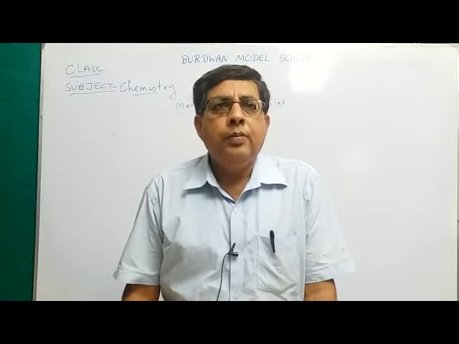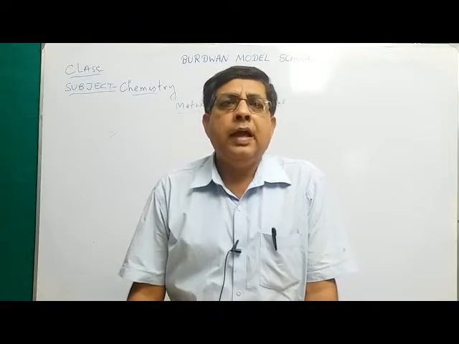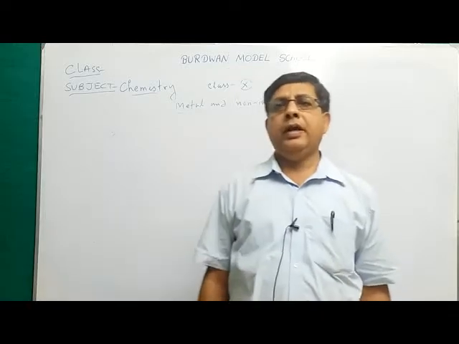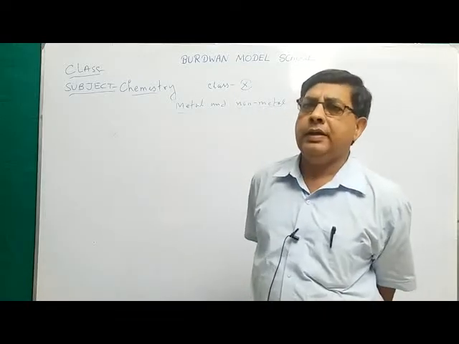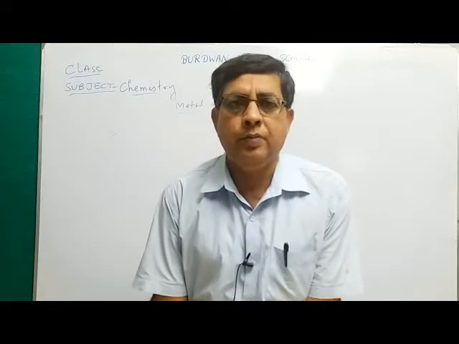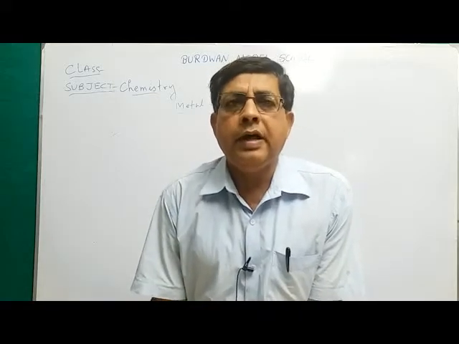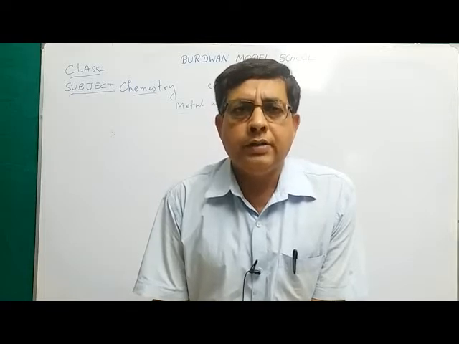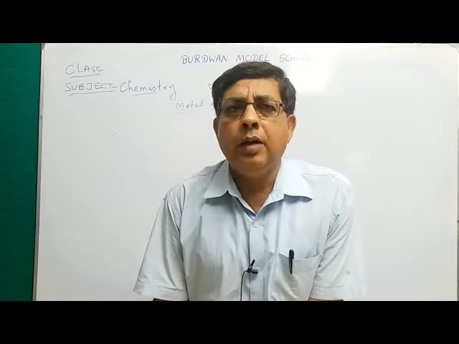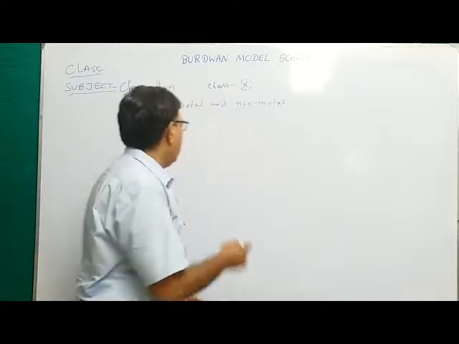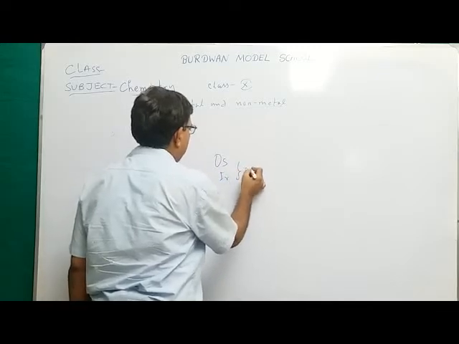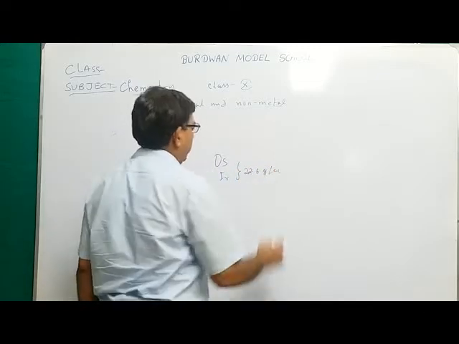Number two, since metals are solid, they have high density. Most metals have very high density. You know, mercury has a very heavy density. The density of mercury is almost 13.6 gram per cc. The density of iron is 7.8 gram per cc. The most dense elements are osmium (Os) and iridium. Their density is about 22.6 gram per cc.